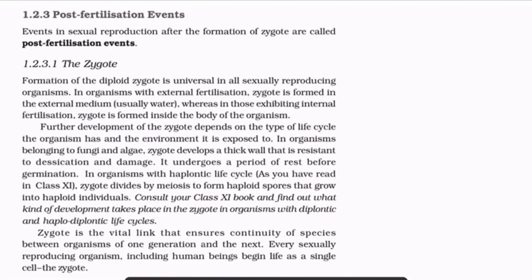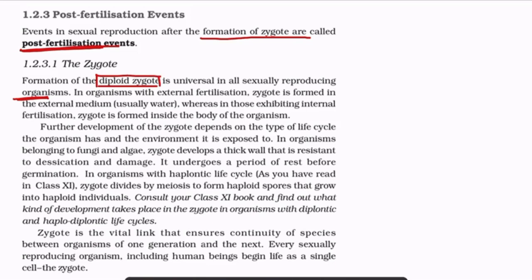Moving further to post-fertilization events. Events in sexual reproduction after formation of zygote are called post-fertilization events. First one is the formation of zygote itself. Formation of zygote occurs universally in all sexually reproducing organisms, and the zygote formed is diploid.